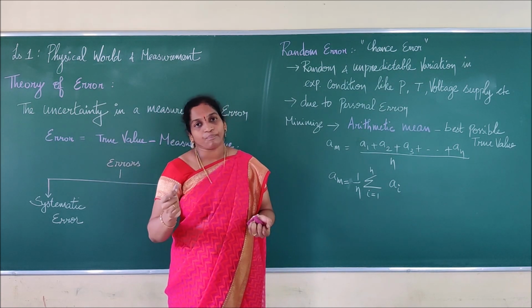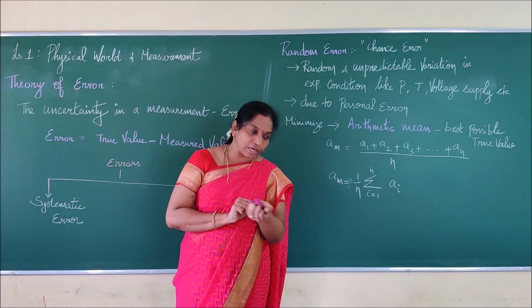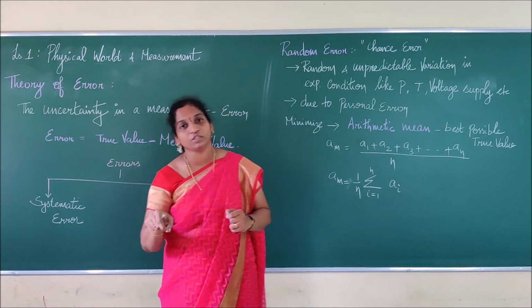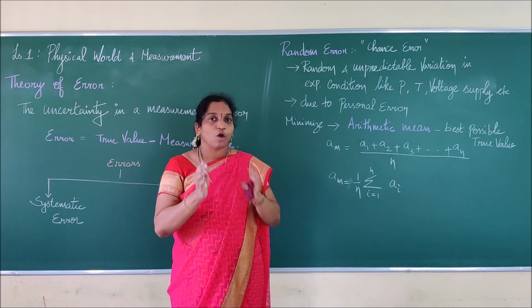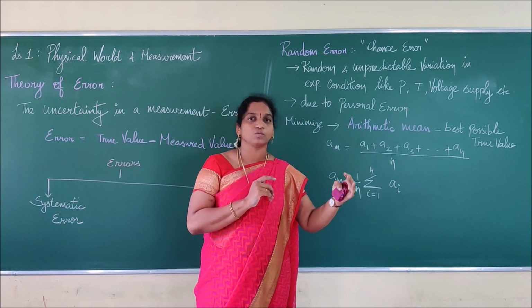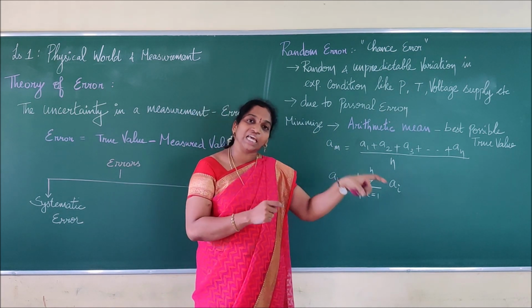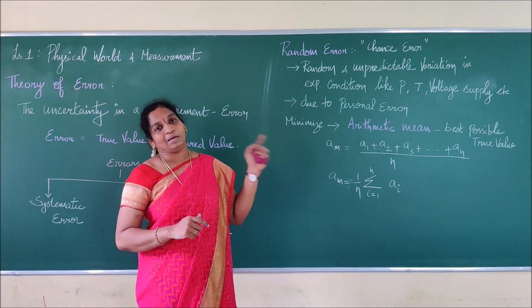First time I am properly taking the reading in 10 minutes. Next I miss the 10 and take it in the 11th minute, so the person is not working in a proper way. He is random, he is not keeping the time. One time 5 minutes, one time 10 minutes, one time 12 minutes. So the time is varying as he takes readings, and that timing error is called a random error.